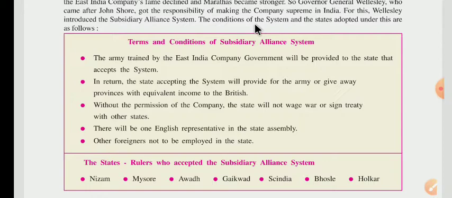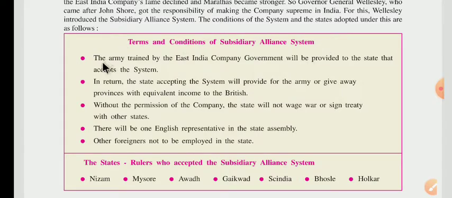In the previous lecture, we have already learned that Wellesley introduced the subsidiary alliance. Now, who introduced the subsidiary alliance? Lord Wellesley introduced the subsidiary alliance. Now, the conditions of this system, which the states adopted under this, are as follows. Now, we have to learn the terms and conditions of the subsidiary alliance system.